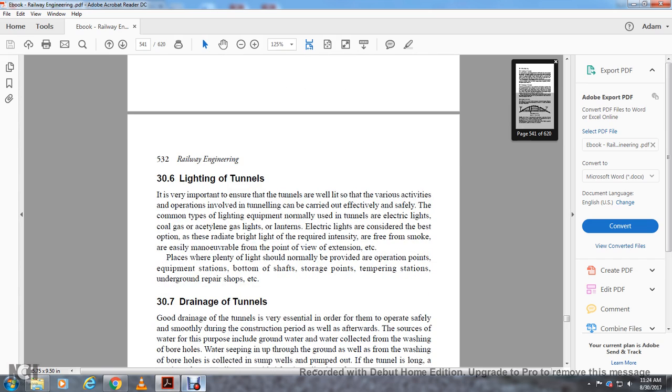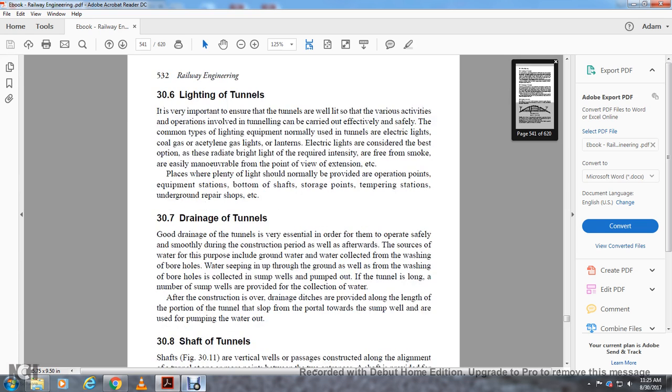Lighting of the tunnel. It is very important to ensure the tunnel is well lit, so that the various operations involved with tunneling can be carried out effectively and safely. The common types of lighting equipment normally used in tunnels are electrical lights, coal gas, silicon gas lights, and lanterns. Electrical lights are considered the best option. They radiate bright light, and they are easily maneuverable. Plenty of light should normally be provided at the operation points, equipment stations, bottom of the shaft, storage points, tempering stations, and underground repair shops.